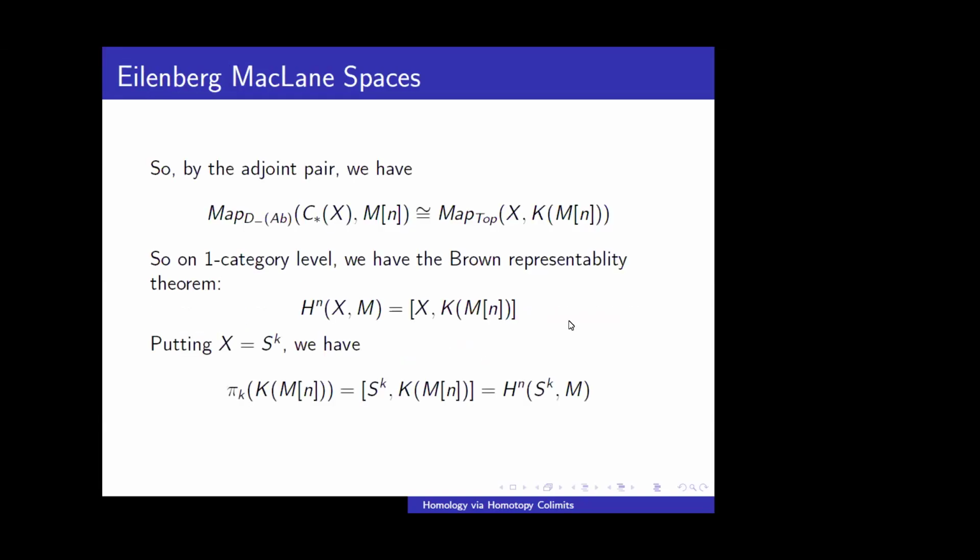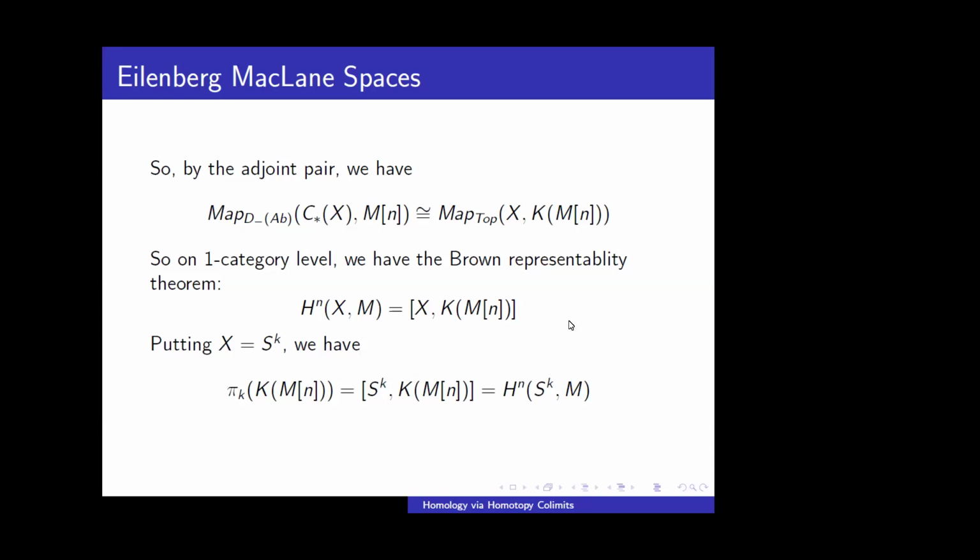By this adjoint pair, we have Map in D minus Ab from C star X to M[n], where M is an abelian group at the nth place, so the chain complex is concentrated in the nth place. This is isomorphic to the mapping space from X to K(M,n). This is just by the adjoint pair.